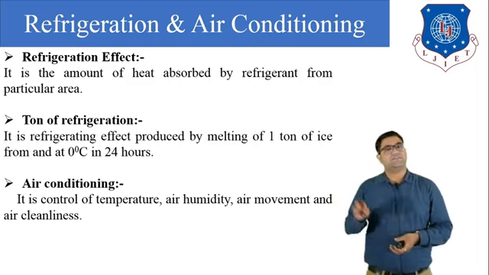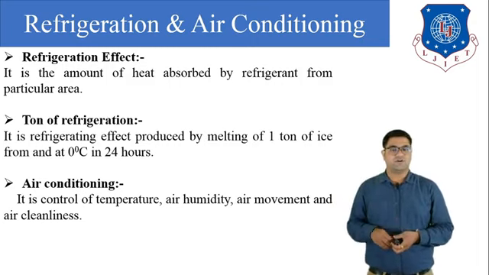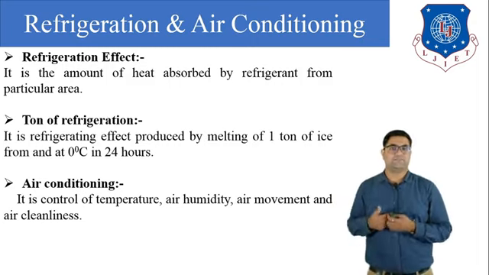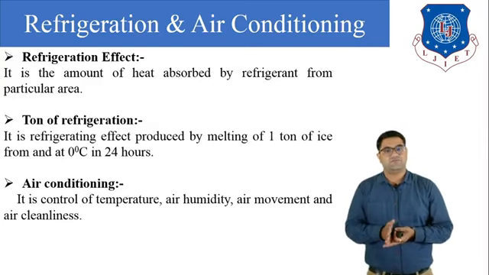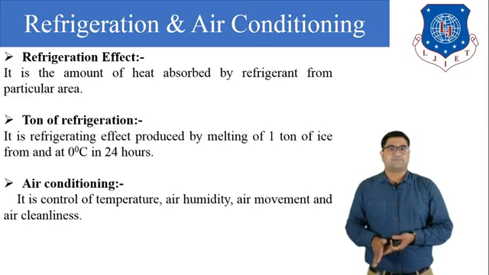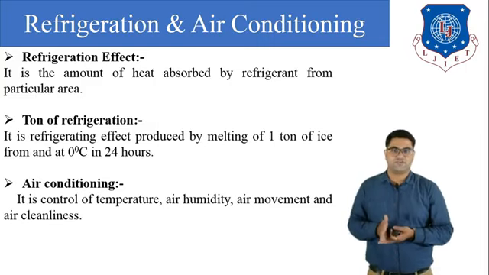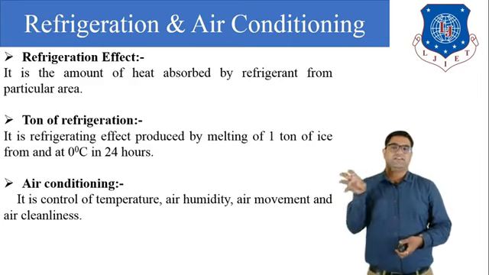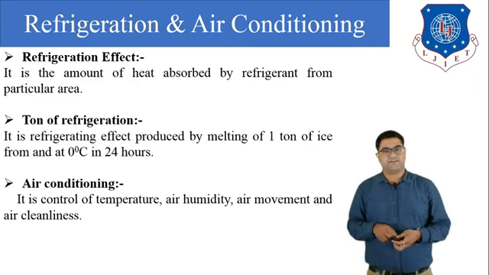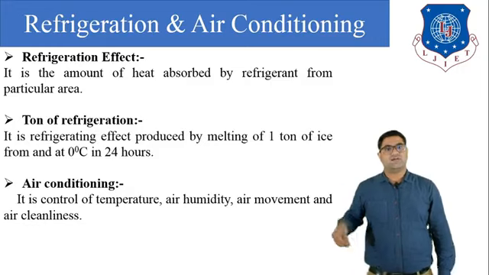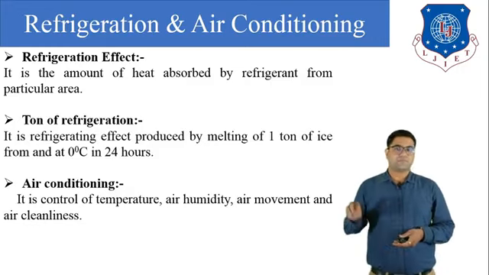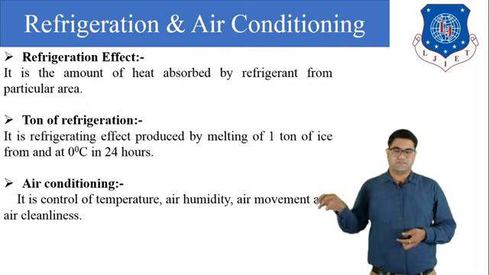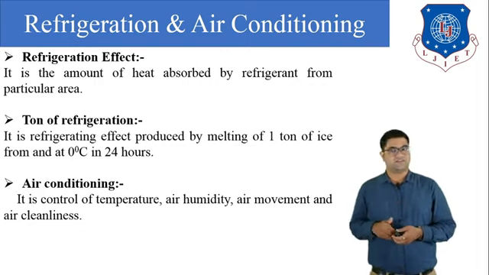In the refrigerator we have to maintain only cooling, or reduce only the temperature, but in the air conditioner we have to reduce the temperature, and also maintain the humidity, the air speed and the cleanliness of the air. To maintain the temperature we need the evaporator and the refrigerant.